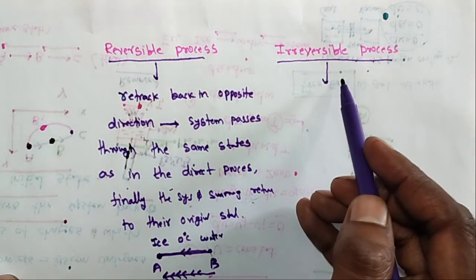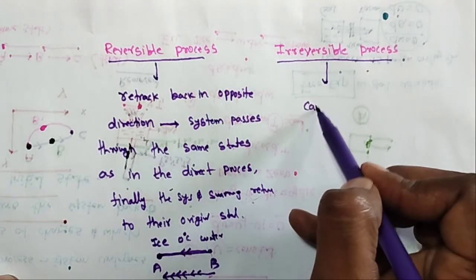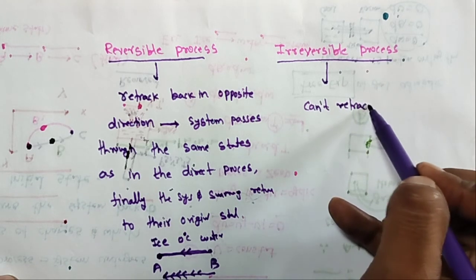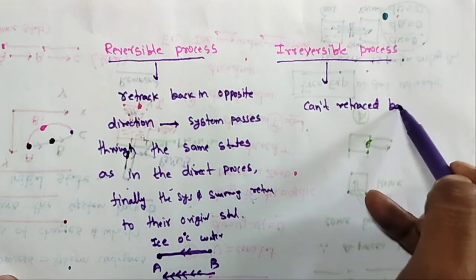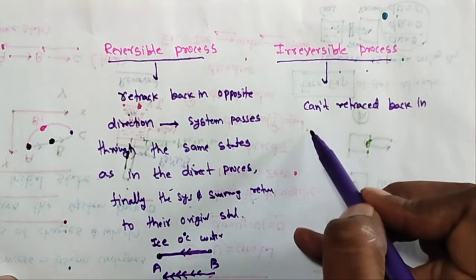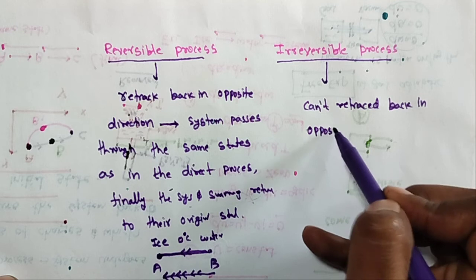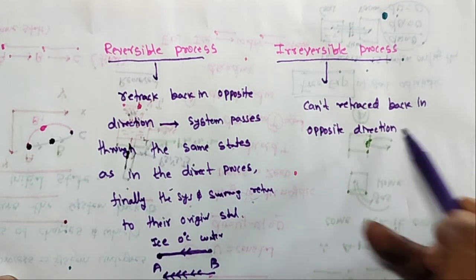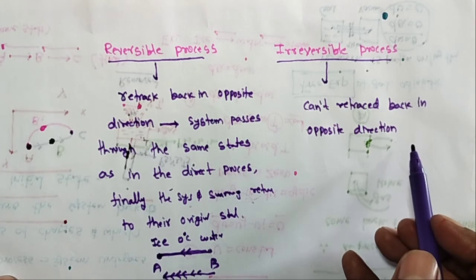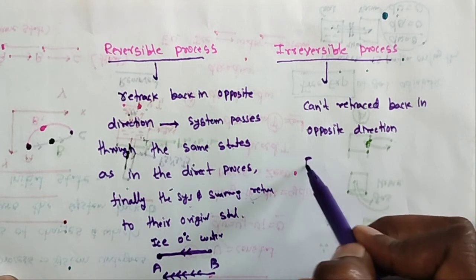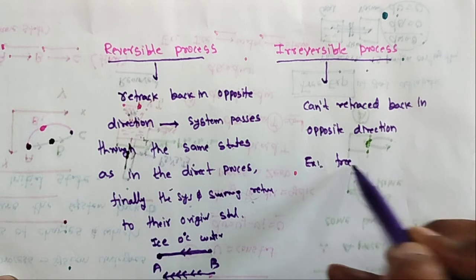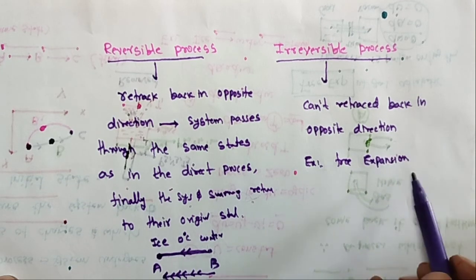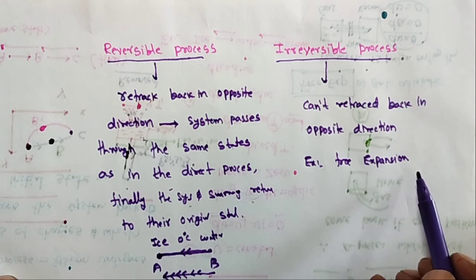In the irreversible process, it cannot retract back in the exactly opposite direction. Example of irreversible: free expansion of the gas.